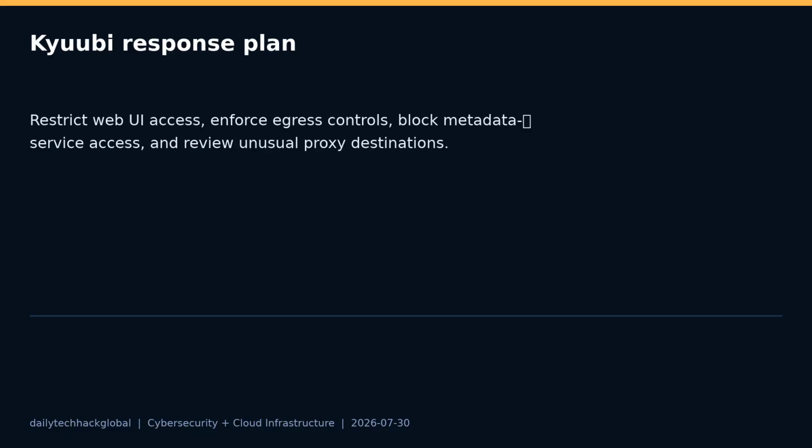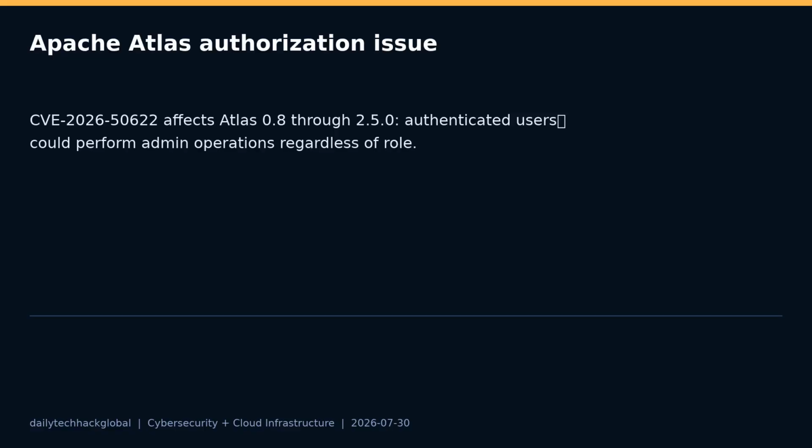If possible, block cloud metadata service access from these workloads, enforce egress allow lists, and check logs for unusual proxy destinations. Even when a feature is intended for convenience, a path that turns user-controlled input into backend network requests deserves network-level containment.